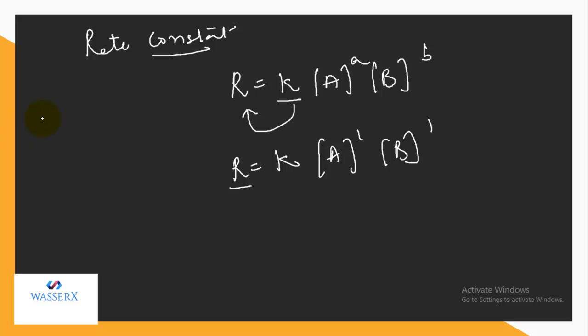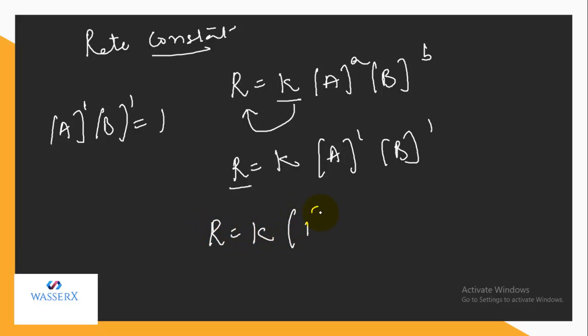Let's assume the concentration of reactants is taken as unity. Now, if the concentration is taken as unity and even the moles are 1, then we can write this in the formula as R is equal to K, 1 power 1, 1 power 1, so K will be numerically equal to the rate of the reaction.